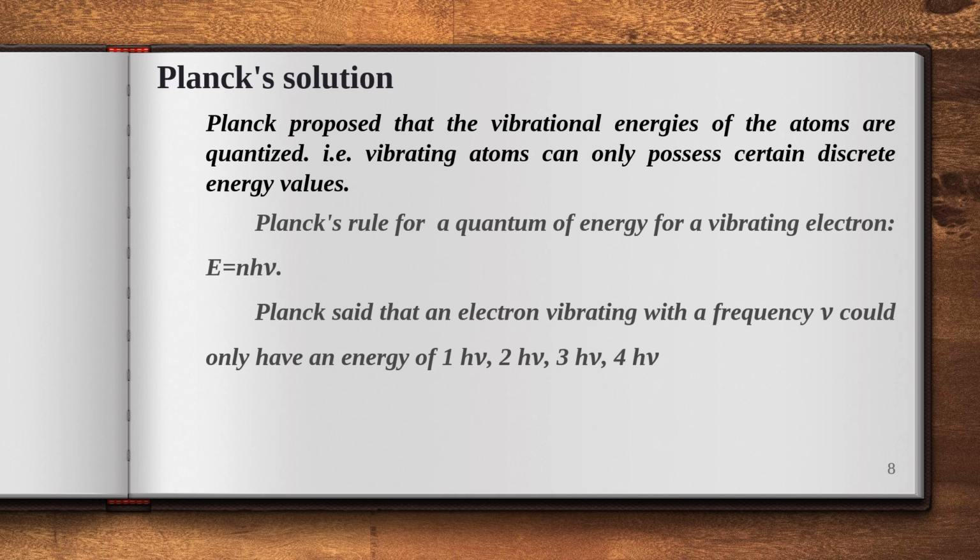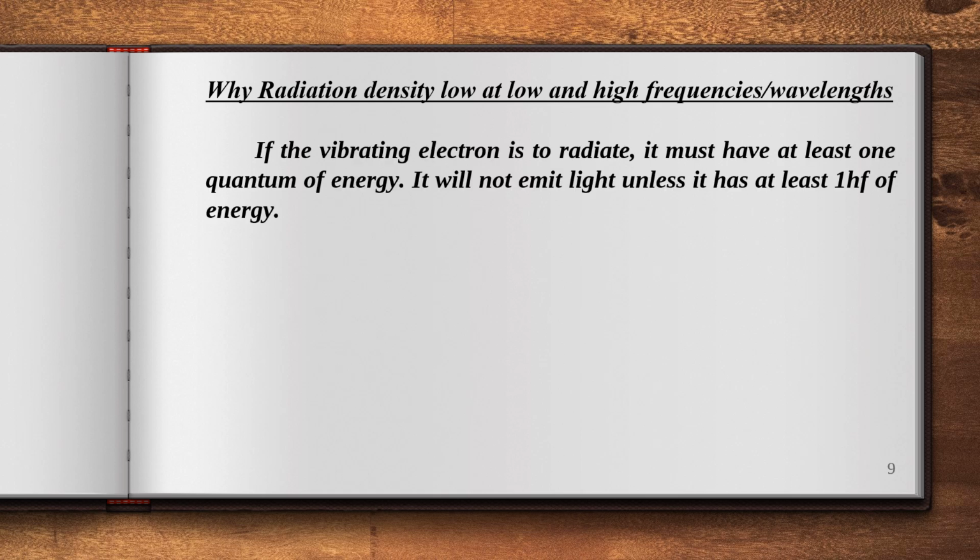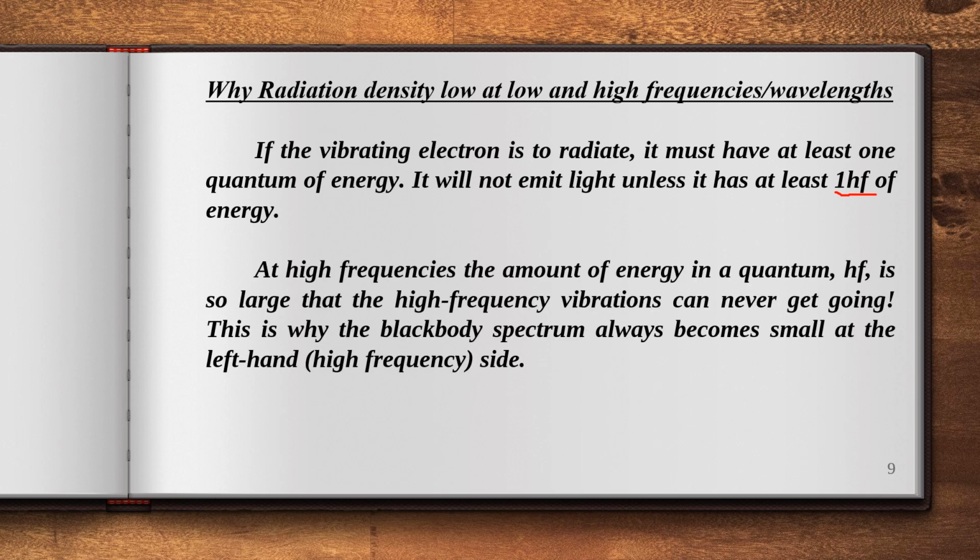But how can Planck's assumption explain the complete spectrum of the black body that I am showing here? The energy density value is lower on the high frequency side as well as the low frequency side. And coming to the most important point, according to Planck, if the vibrating body or the vibrating electron is to radiate, it must have at least one quantum of energy h nu. It will not emit light unless it has at least 1 h nu or hf of energy. But what about the higher frequency point of view?